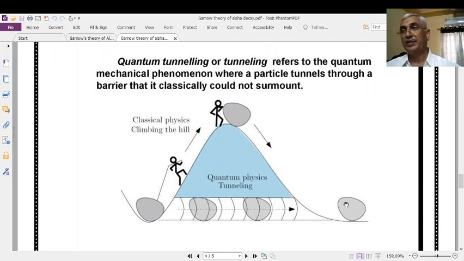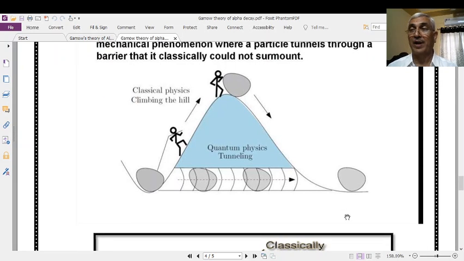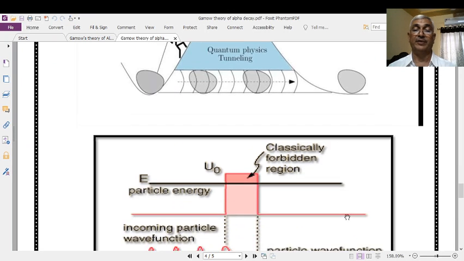According to de Broglie, particles with high velocities are associated with matter waves, and these matter waves can penetrate and tunnel through the barrier and come out. That's why quantum mechanical tunneling is only due to the wave nature of the particles.